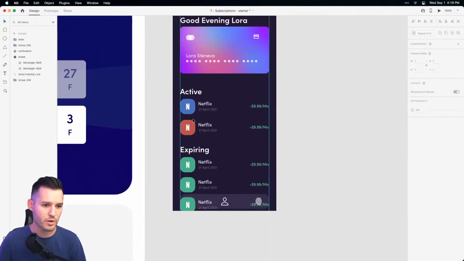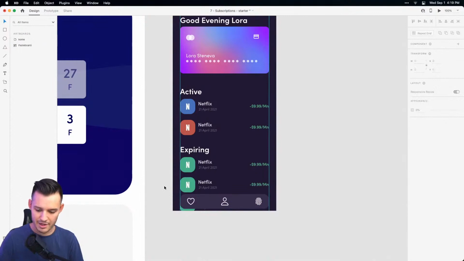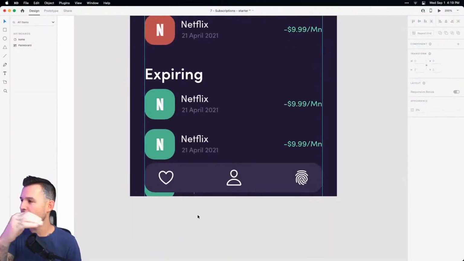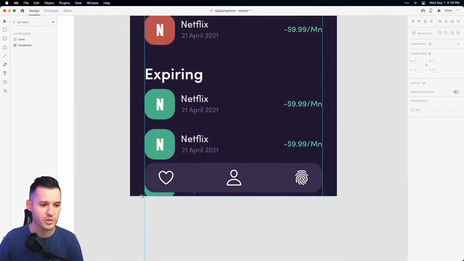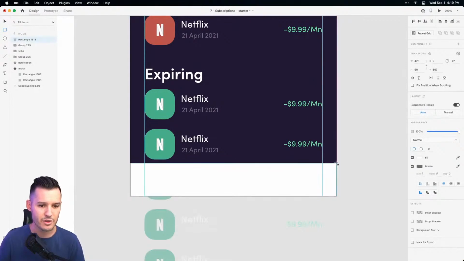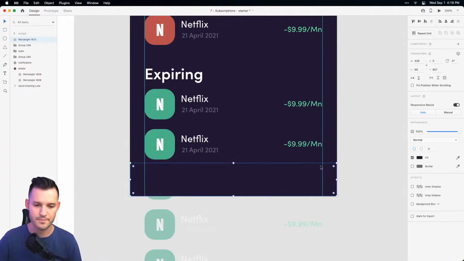Okay, with that being said, we just wanna make sure that our navigation actually sits on top, okay? And now we have a little bit of a problem. You can see right down there, you see our subscriptions can be seen, and we don't want that. So let's just do a little bit of a gradient trick. I'm gonna grab a rectangle and stretch it up like so. Take the border off, and I'm gonna fill it first with our background color, okay?